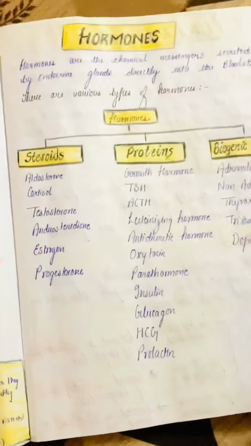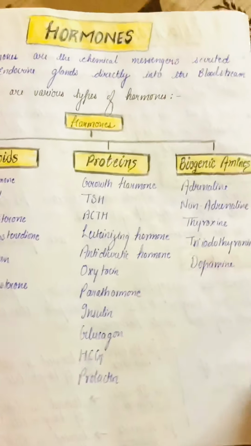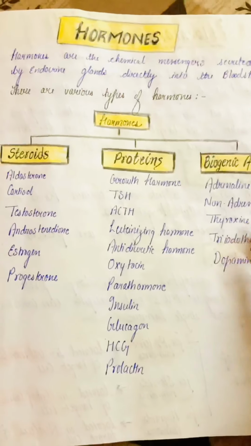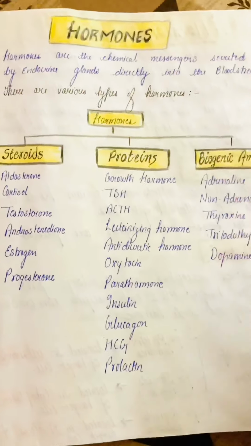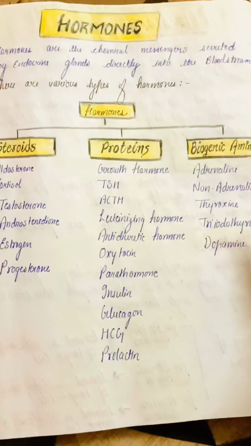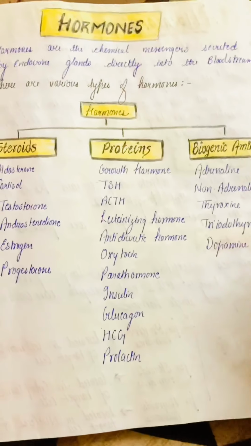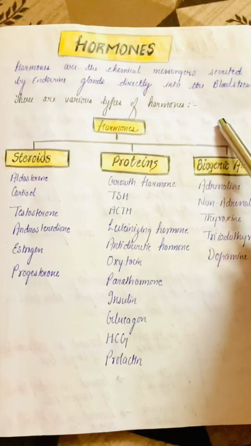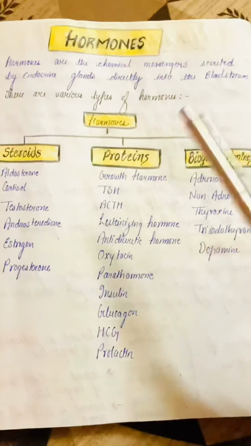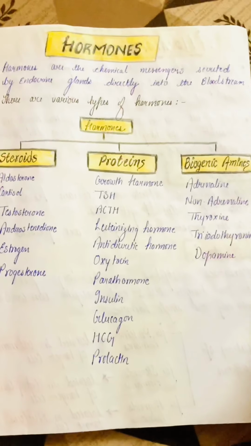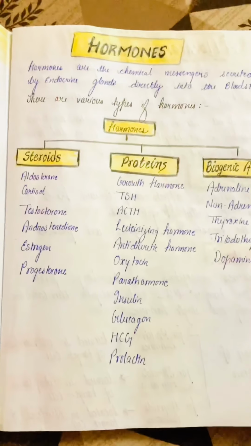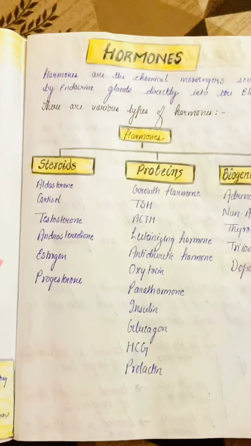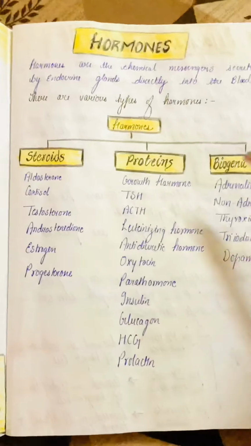So now let's talk about hormones and their types. As I said, hormones are non-nutrient chemical messengers secreted by endocrine glands directly into the bloodstream in trace amounts. There are various types of hormones such as steroidal hormones, proteinaceous hormones, and biogenic amine hormones, means they are derivatives of amines. Steroidal hormones such as aldosterone, cortisol, testosterone, and many more.